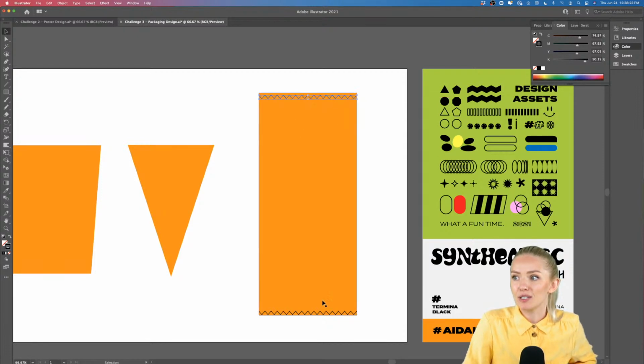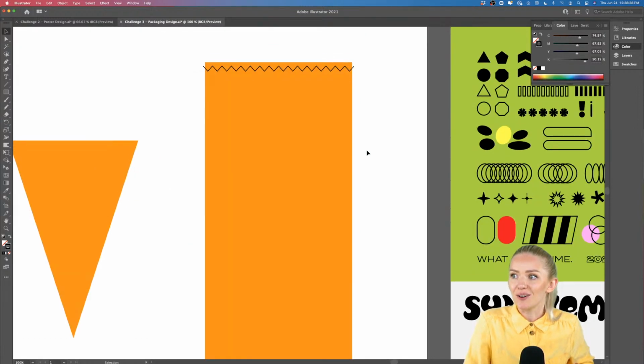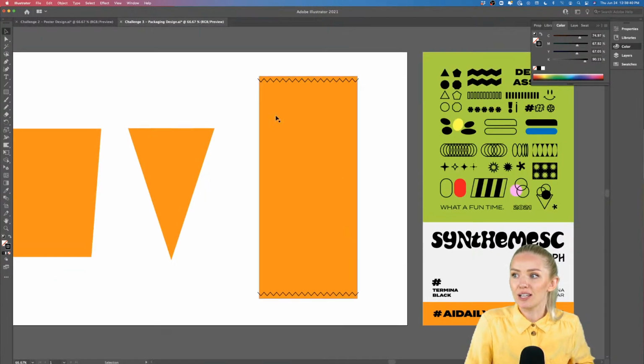Actually, let's leave a little bit of space here, top and bottom, so that we don't have to deal with small little rectangles that we have to remove. All right, so let's also make this a little wider so that Illustrator knows for sure where we want to cut and we don't leave anything behind. All right, so this is what it should look like for you right now.